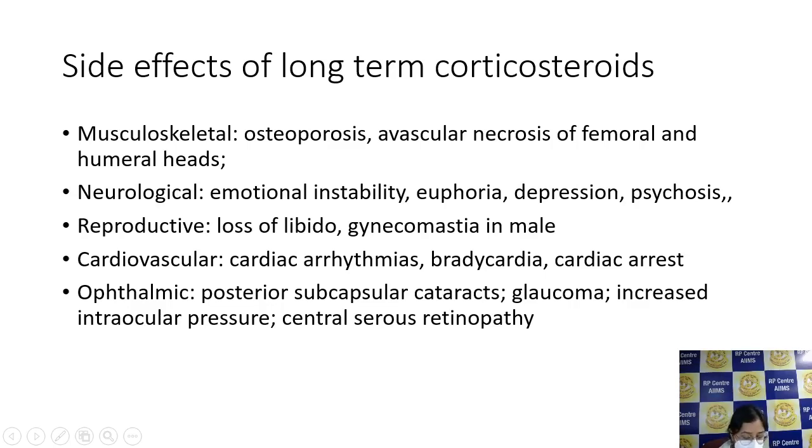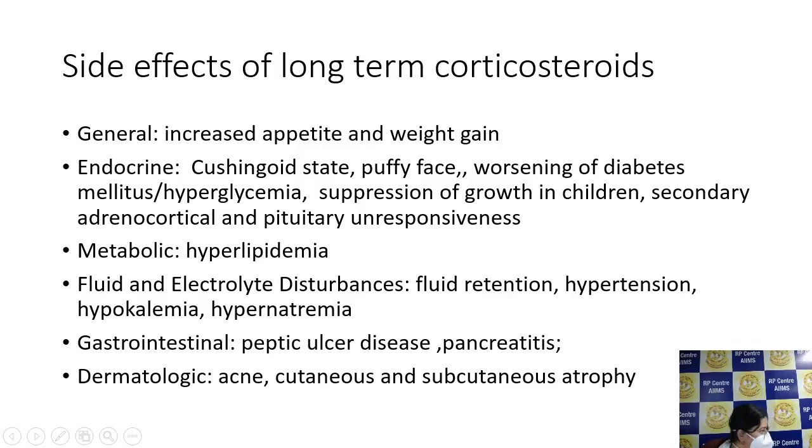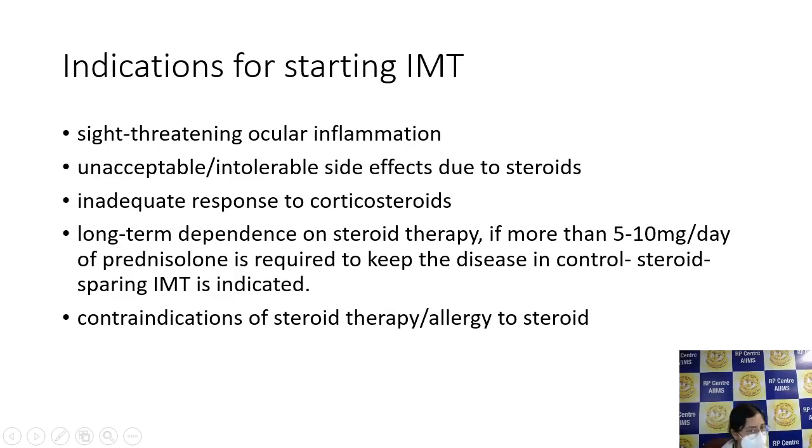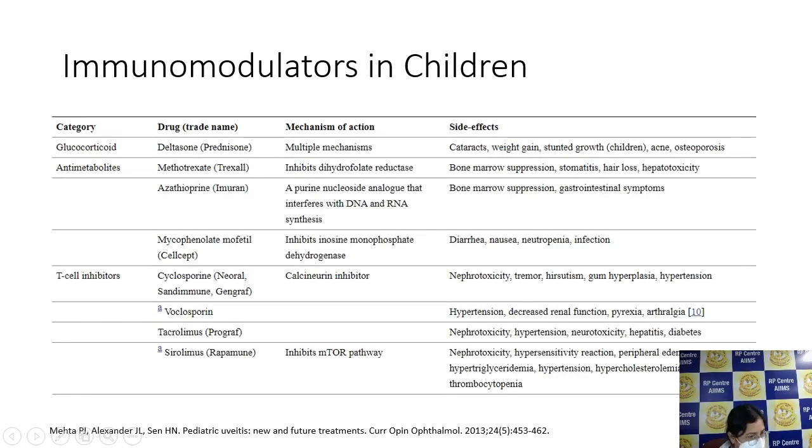In a child, first of all we have growth. The growth of the child will be affected if we continue the patient on long-term steroid. Plus, if we have to stop the corticosteroid, there can be high chances of infection in those patients. Cushingoid state, again Cushing syndrome can occur if long-term corticosteroids are given. Electrolyte disturbances are more common in children. So now what are the indications for starting an immunomodulator? Sight threatening. Immunomodulators that are specifically given in children: methotrexate is the first line. Next can be azathioprine or mycophenolate mofetil.